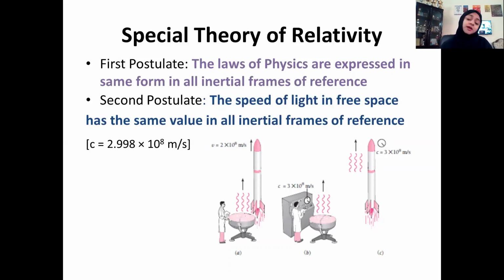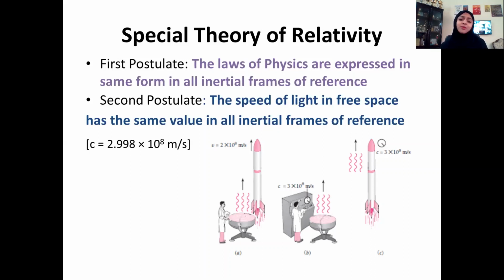We know that light has its maximum velocity when it is traveling in free space. But when light is traveling in any media, then its velocity will be reduced. For example, if light is traveling in matter, its velocity is reduced. It will be less than 3 times 10 raised to 8 meter per second.